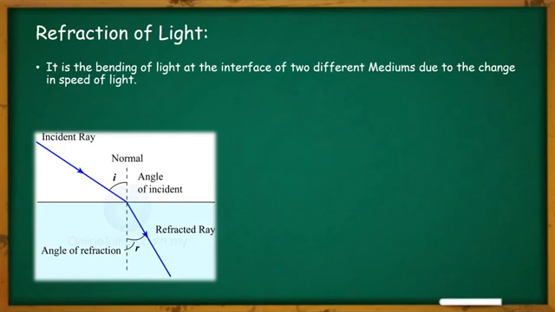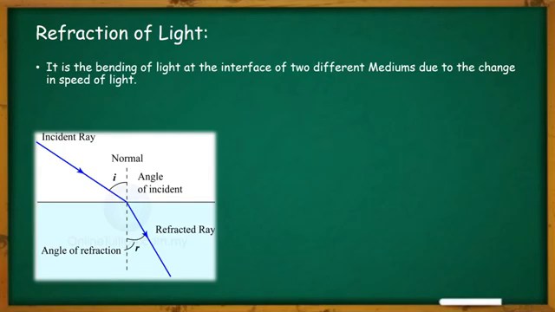Why does this happen? What is the cause of refraction, we can ask. The cause of refraction is the change in the speed of light as it goes from one medium to another medium. Because light has a different speed in different mediums, that is why it is bending.